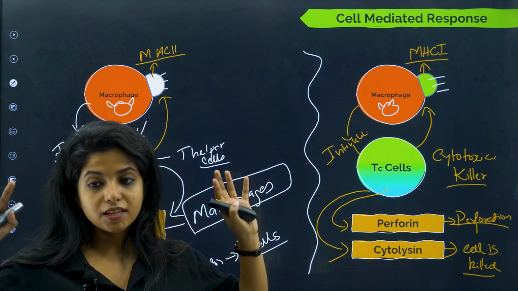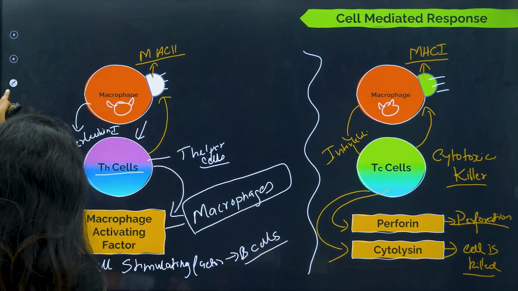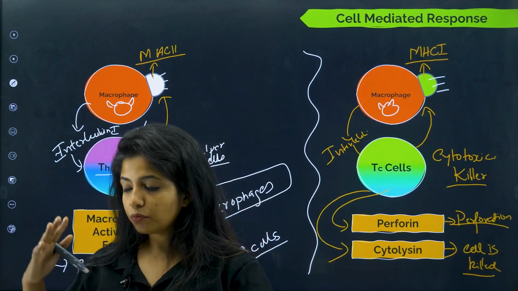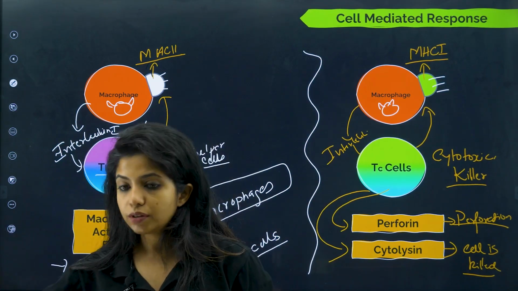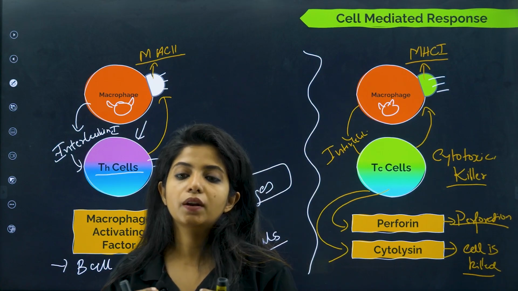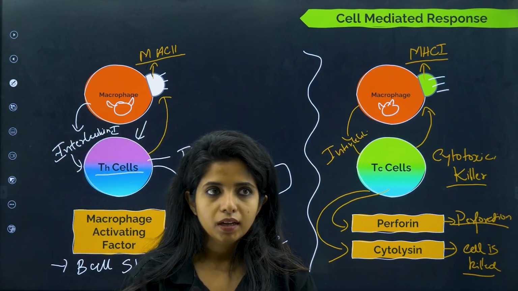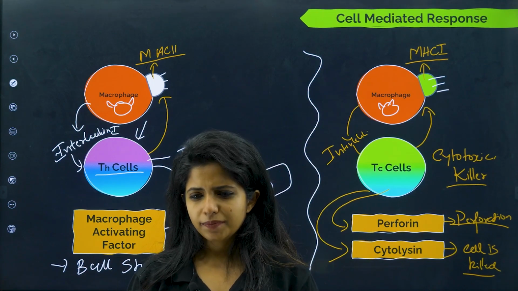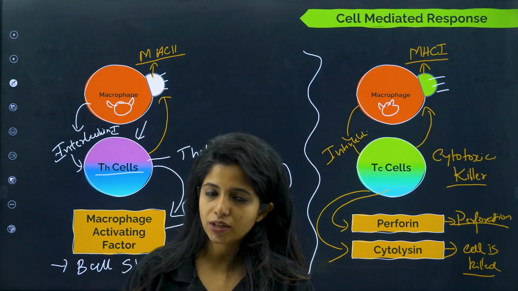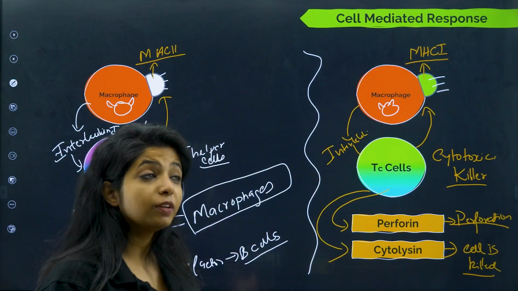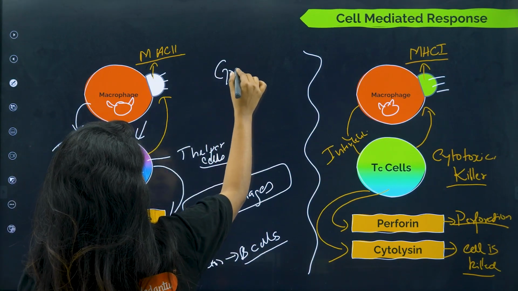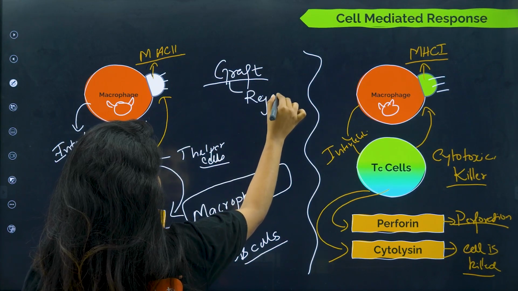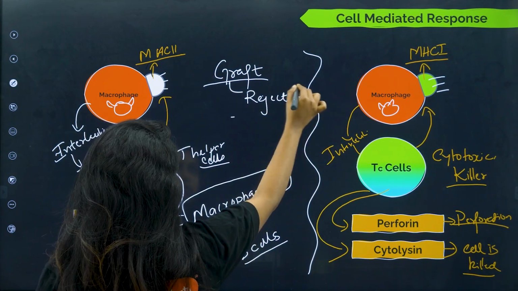Here T cell is acting as a major player. Now, for example, in my body some organ failed and I want another person to help me by donating an organ. If it is a friend of mine who has given me the organ, there are higher chances that this particular organ will be rejected. This particular graft, probably a skin portion or anything else, could be rejected. Why does this rejection occur?